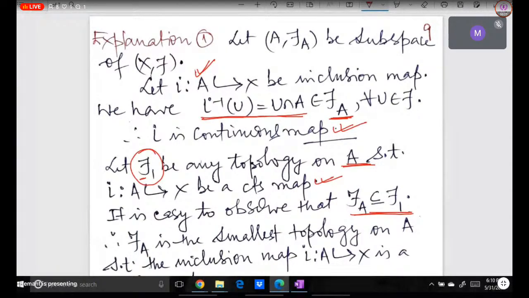Because if this inclusion map is continuous, then the inverse image of an open set is open. If you take any open subset U of X, then its inverse image, i inverse of U, that is U intersection A, should be open in A. If it is open in A, that means it belongs to tau 1. So all such subsets U intersection A belong to tau 1, because this inclusion map is continuous under this topology. That's why we are saying that tau A is contained in tau 1.